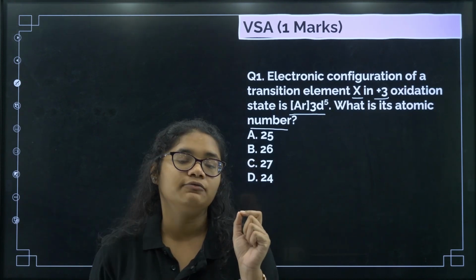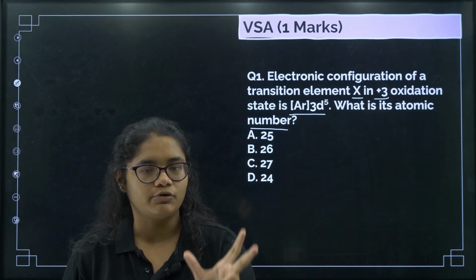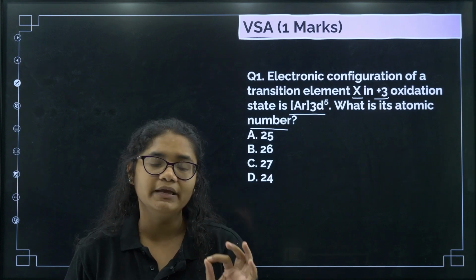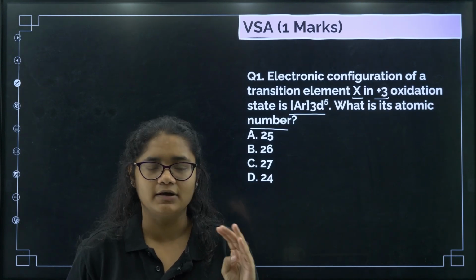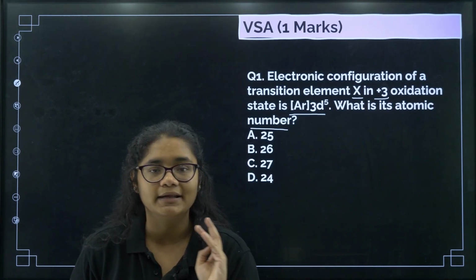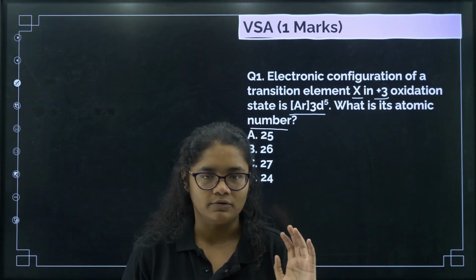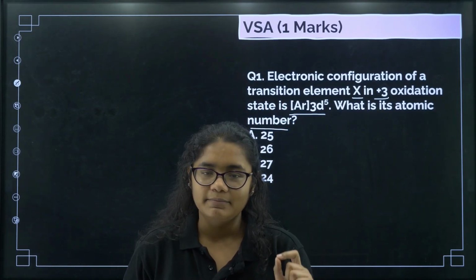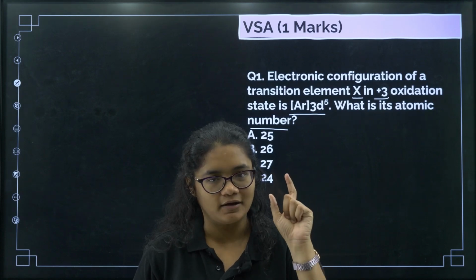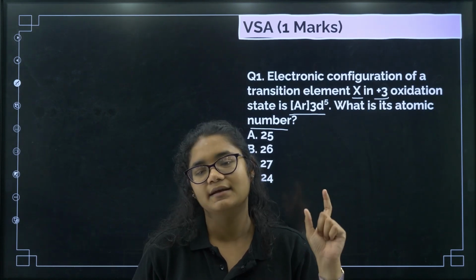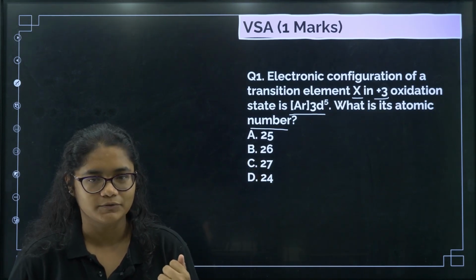If you have remembered the electronic configuration, then you will be able to solve many questions like color based questions, magnetic based questions, this type of MCQs, very easily, okay. So please first study the electronic configuration, then come and start solving questions, okay.